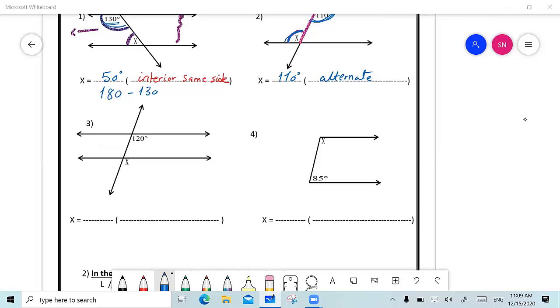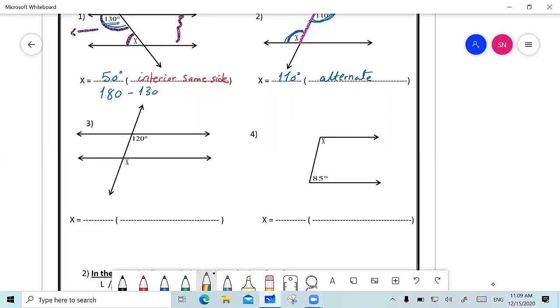Let's go now to number 3, and I want to know what's going to be the measure of angle x. Okay. Noor Amr, can you tell me what's going to be the measure of angle x? It's going to be 120 because they are corresponding angles. Exactly. Thank you so much, dear.